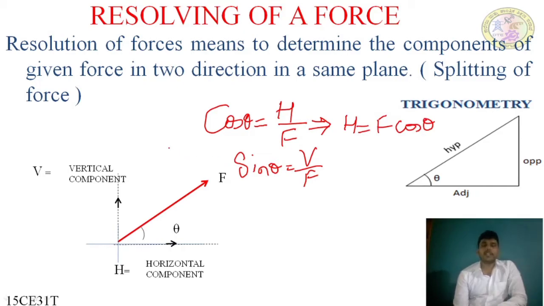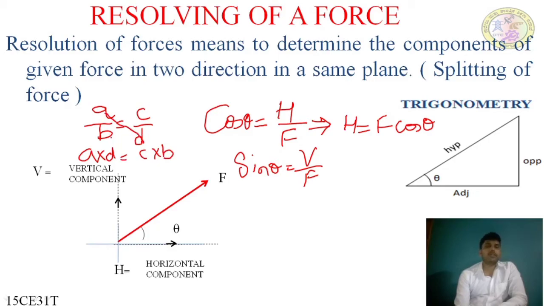If you don't understand cross multiplication, A by B equals C by D can be written as A into D equals C into B, where these two multiply and go to the left, and B and C multiply and go to the right. This is cross multiplication. Here also, F cos theta by 1, there is no denominator here.